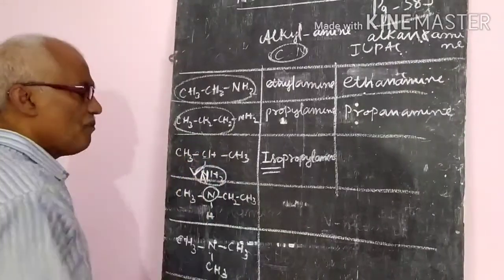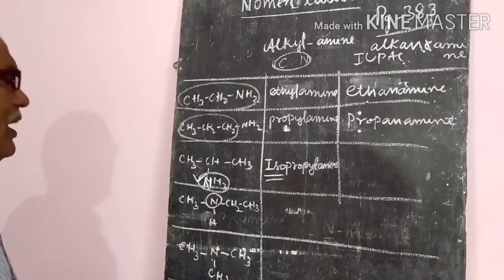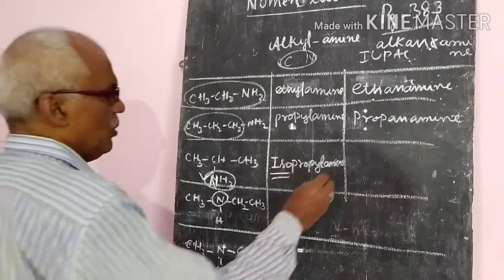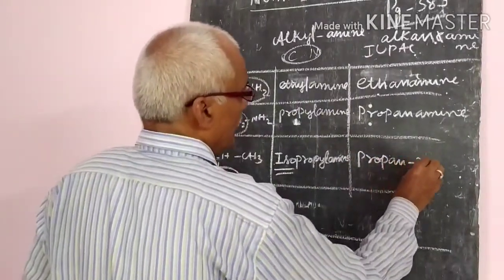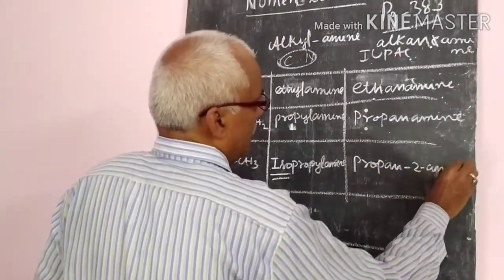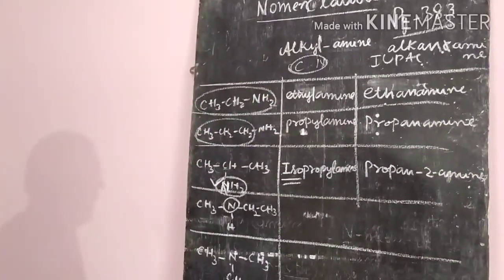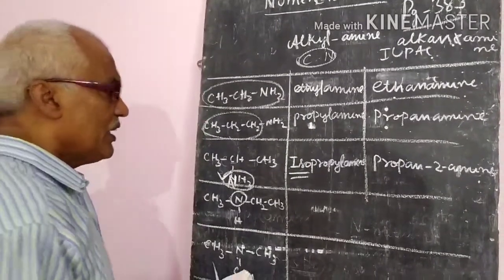Propane plus amine, propanamine. At what carbon atom is this amine group? At the second carbon atom. So we write propan-2-amine. Like that we will give the name.